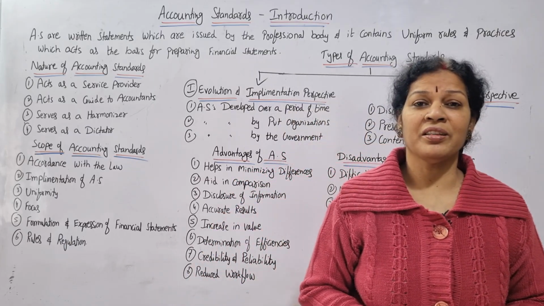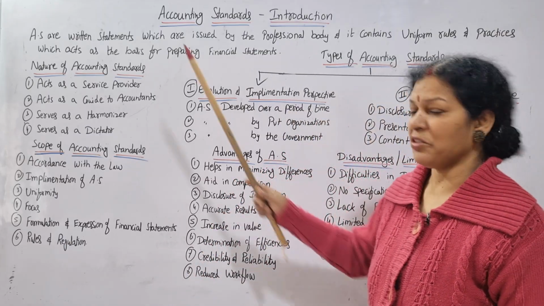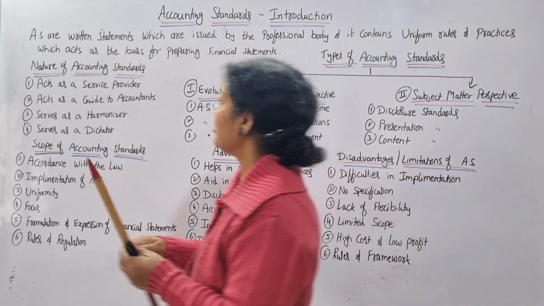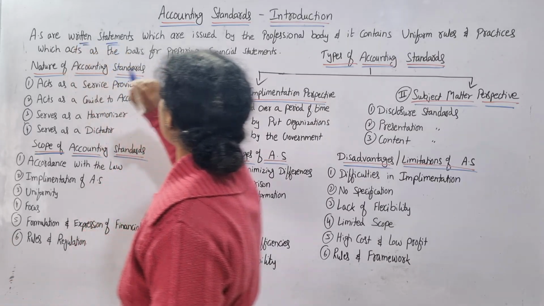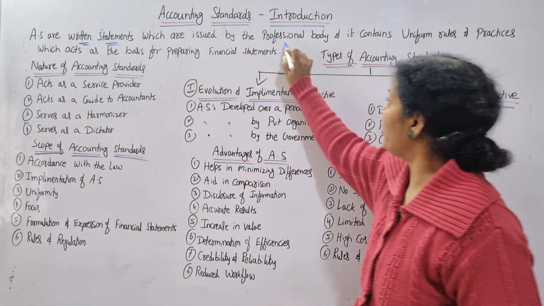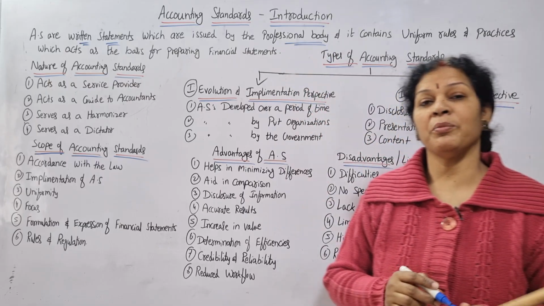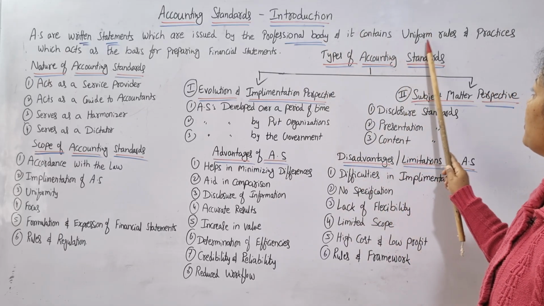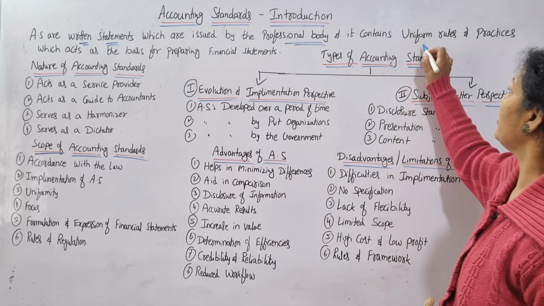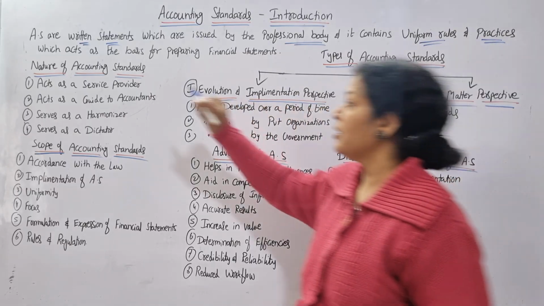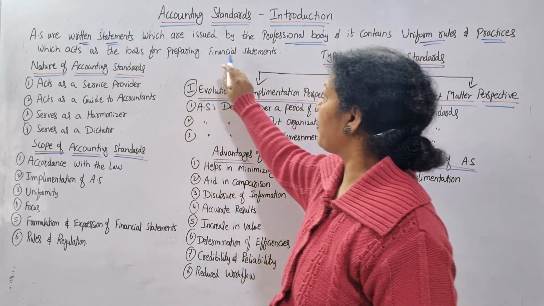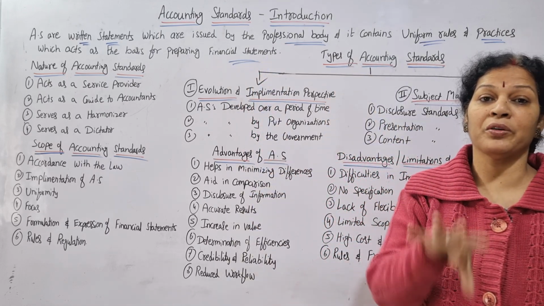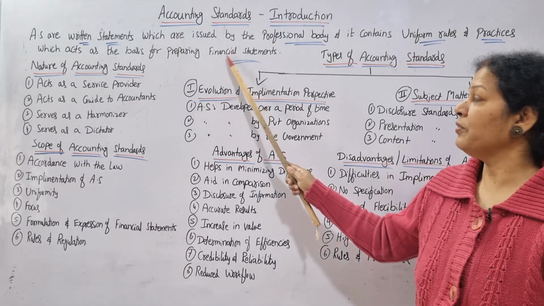Now first of all, what is accounting standards? In one or two lines we can mention it like this. Accounting standards are written statements which are issued by a professional body, professional bodies like ICAI. It contains uniform rules and practices which act as the basis for preparing financial statements. These rules, regulations and formats are mainly going to work for the preparation of the financial statements.